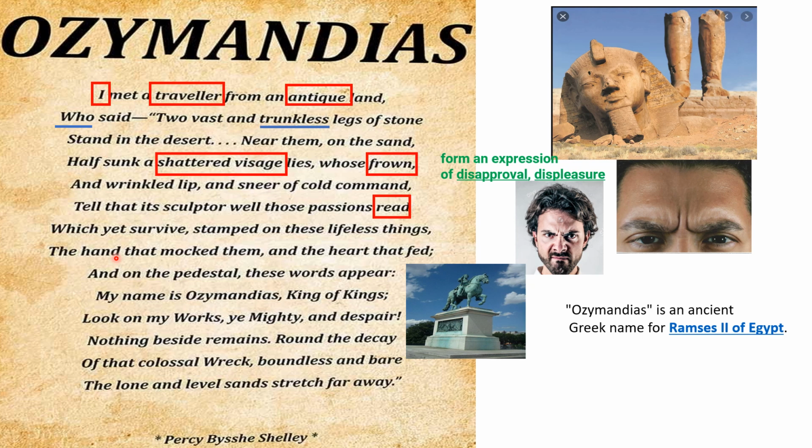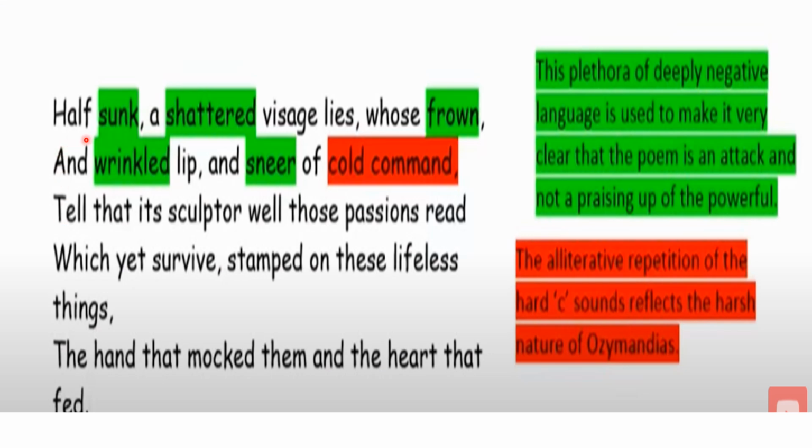Now let us go into the details of the theme and the genre of this poem. Take these words, students: half sunk, shattered, frown, wrinkle, sneer, cold command.